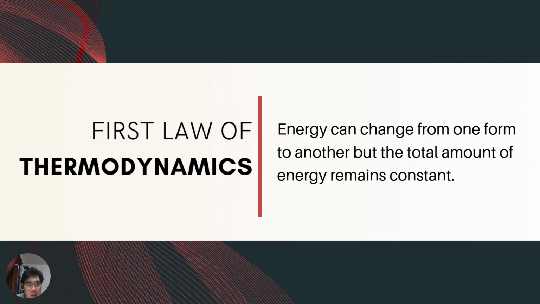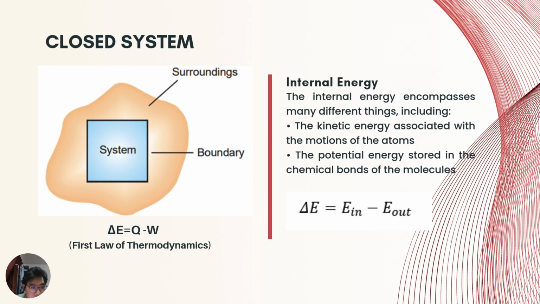The first law of thermodynamics is that energy can change from one form to another, but the total amount of energy remains constant. So in all systems, the first law of thermodynamics tells us that energy is neither created nor destroyed. Thus, the energy of the universe is constant. However, energy can certainly be transferred from one part of the universe to another.